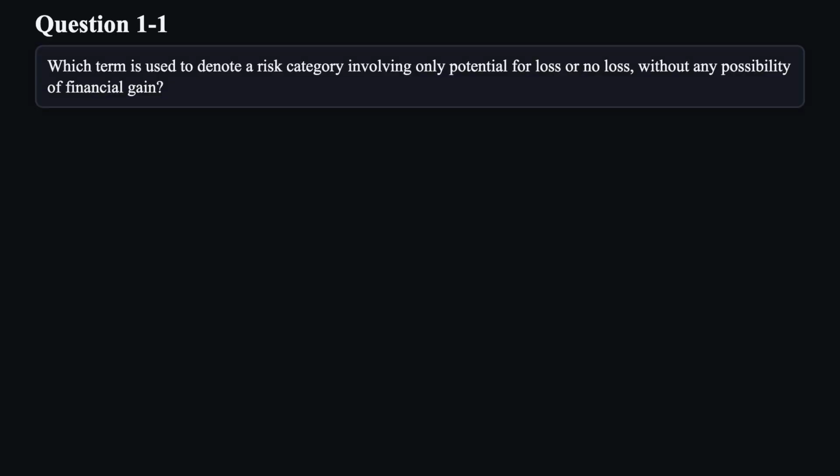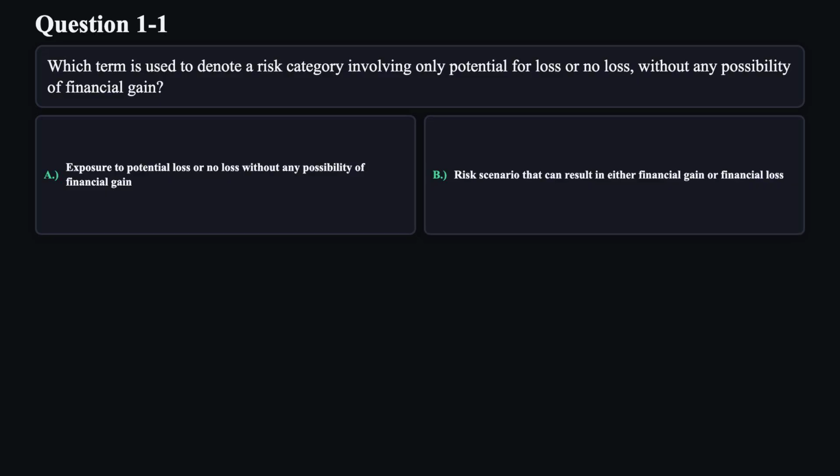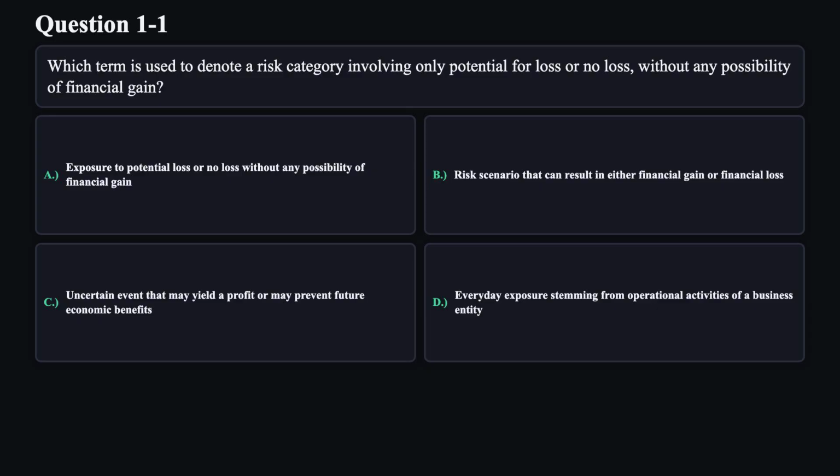Let's get started. Question 1. Which term is used to denote a risk category involving only potential for loss or no loss without any possibility of financial gain? A. Exposure to potential loss or no loss without any possibility of financial gain. B. Risk scenario that can result in either financial gain or financial loss. C. Uncertain event that may yield a profit or may prevent future economic benefits. D. Everyday exposure stemming from operational activities of a business entity.